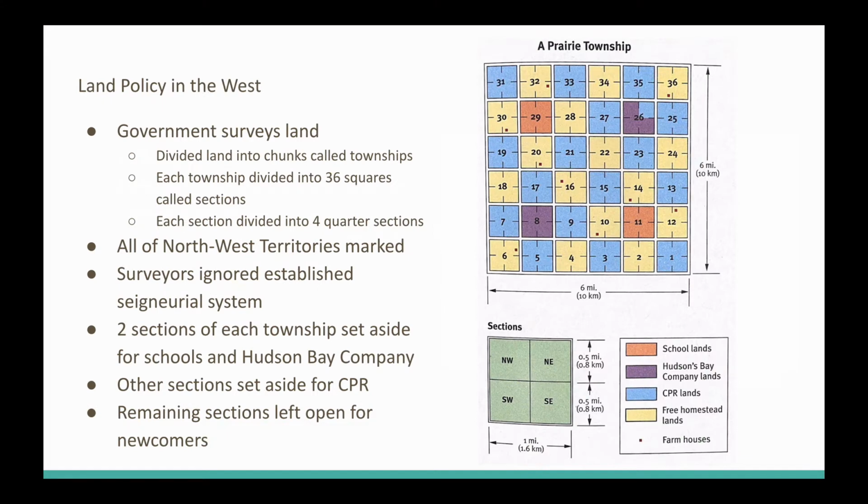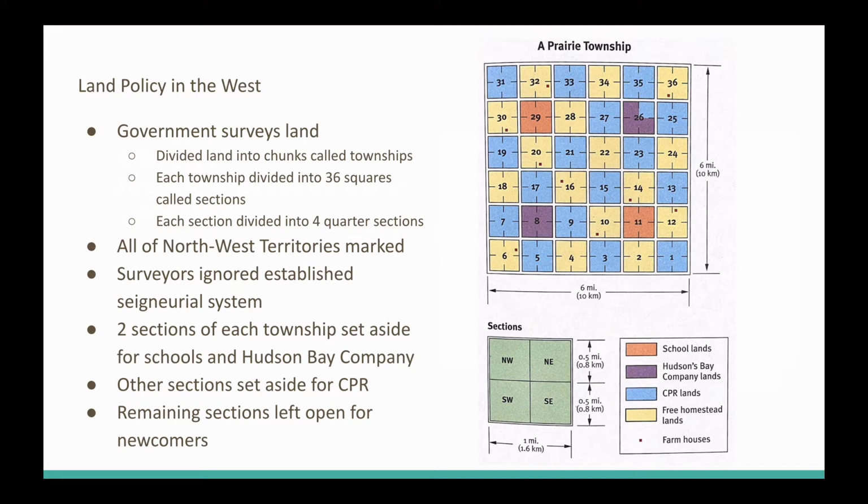So what was the land policy in the West? Well, the government of Canada sent out surveyors. And we've seen this before. They were not just marking the border at the 49th parallel, but surveyors were also sent to divide the land, to divide these prairie townships, as you can see here on the image. So land was divided into prairie townships.